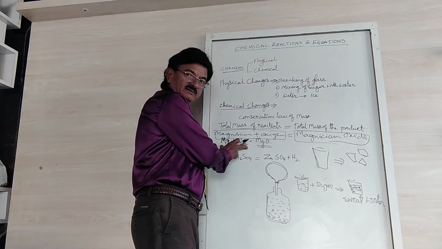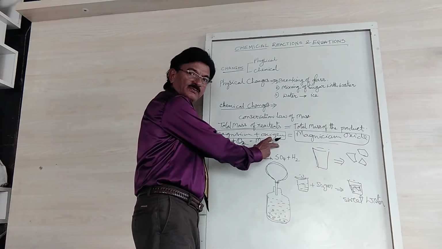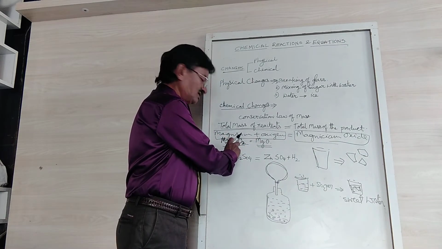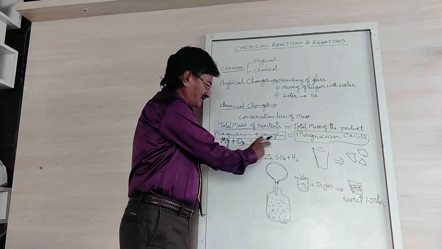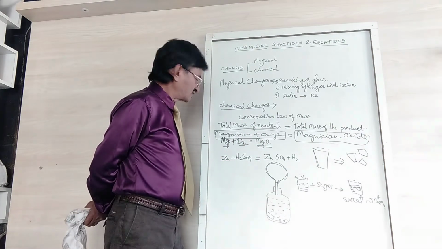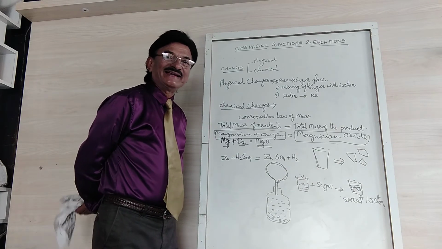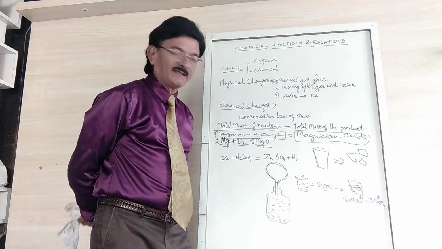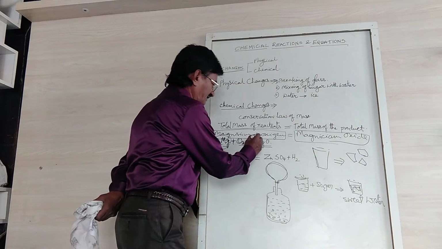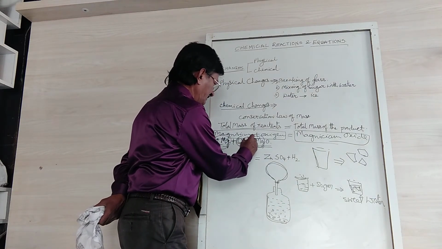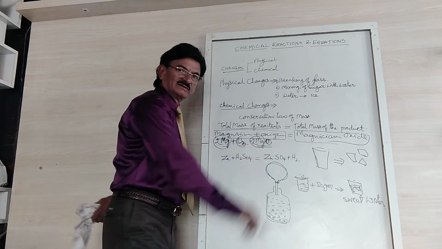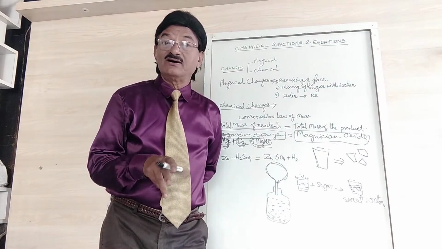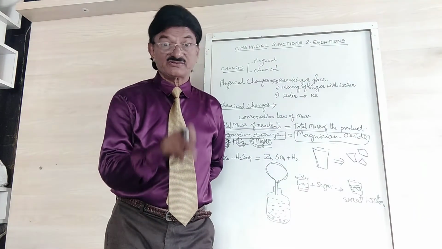So whatever the reactants are there, the products also must have the same mass. So here magnesium 1 plus oxygen 2. Here magnesium 1, oxygen 1. So what to do? We just put 2 here and 2 here. What will happen? So here 2 magnesium and here 2 magnesium. Here O2, here 2O. Got it? Then it has been balanced. This is called the balancing of an equation. In chemistry, it's very important.